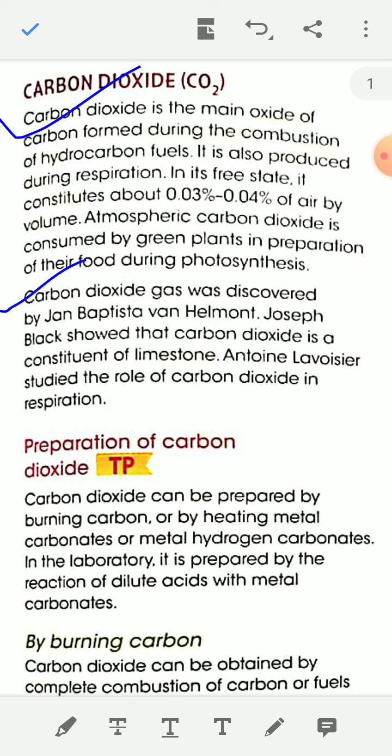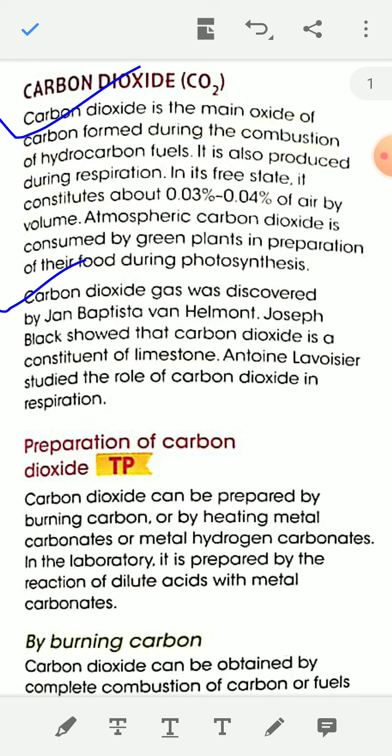In its free state, it constitutes about 0.03% to 0.04% of air by volume. Atmospheric carbon dioxide is consumed by green plants in preparation of their food during photosynthesis.